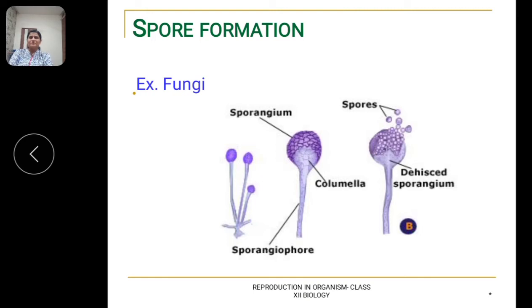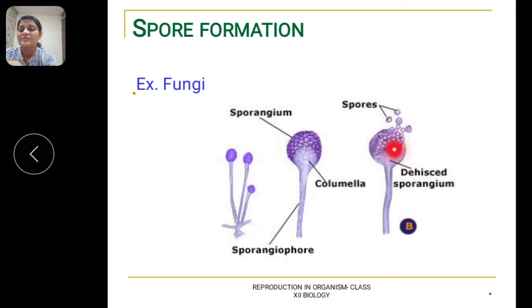Different organisms produce different types of spores. Before we move on to the next slide, here you can see the mycelium, wherein the spores are produced. This rounded, sac-like structure at the tip is known as the sporangium, and inside it the spores are present.